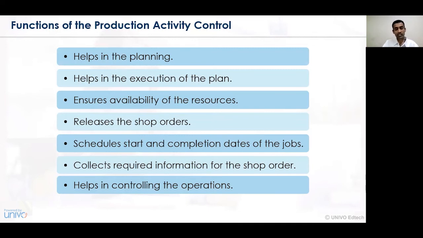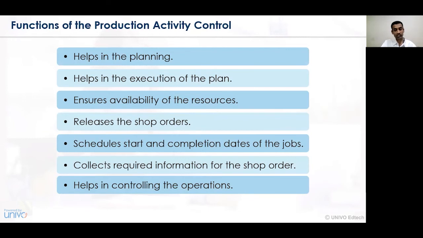Availability of resources, that is the factors of production: land, labor, capital, enterprise, and the resources available in the stores department, materials department, and so on. All those resources should be readily made available, and abundant quantity, whether by the LIFO method or the FIFO method, whichever has been employed, all those resources should be utilized in an effective way. Releasing the shop orders. So whenever a job shop order or a work order management requisition is raised, all the shop orders should be complied with, successfully implemented, and fulfilled.